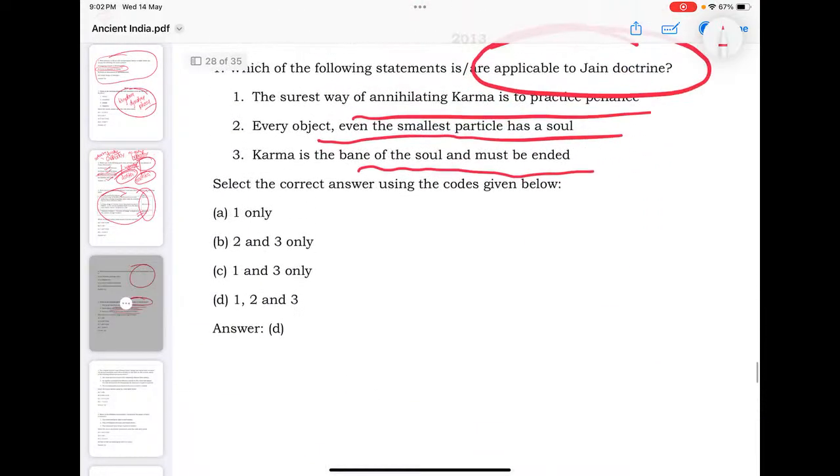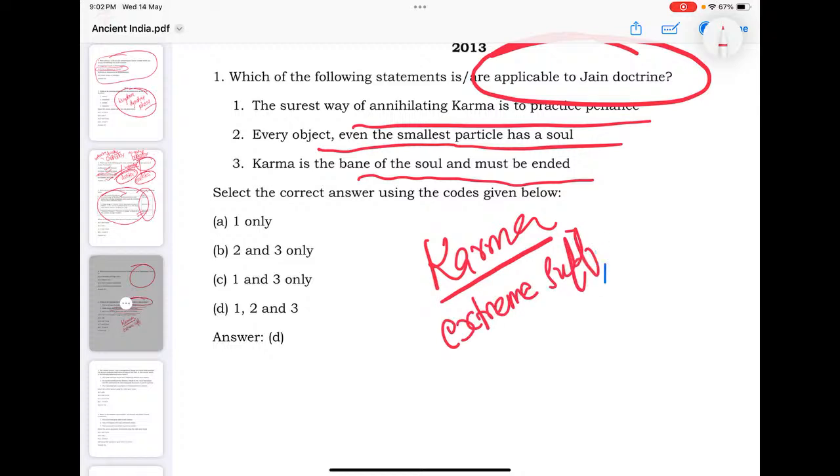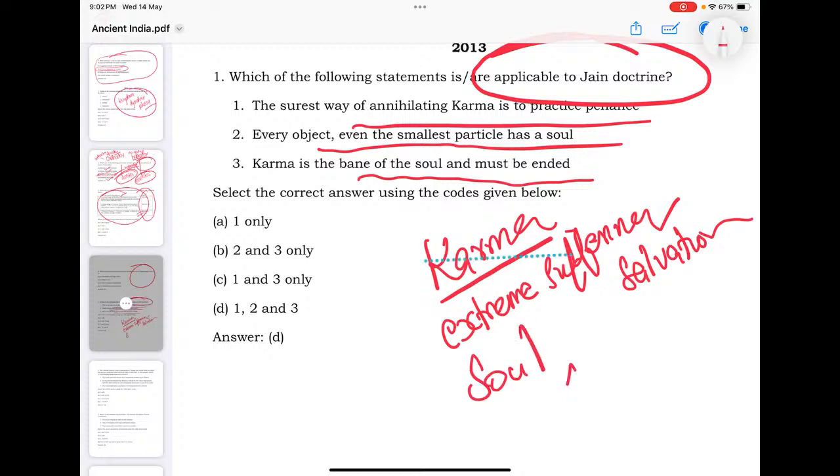So Jainism says there is belief in karma. There is belief in extreme suffering for salvation, and it believes in the soul concept. It believes in the transmigration of the soul.